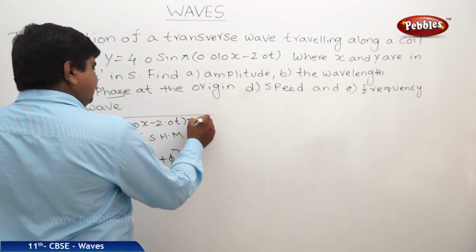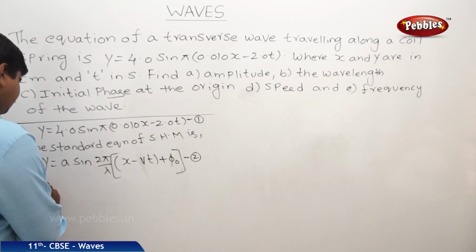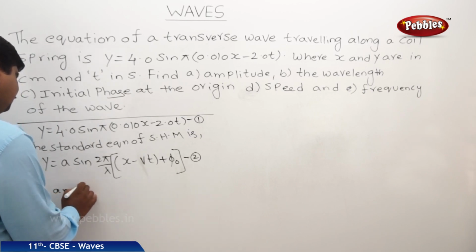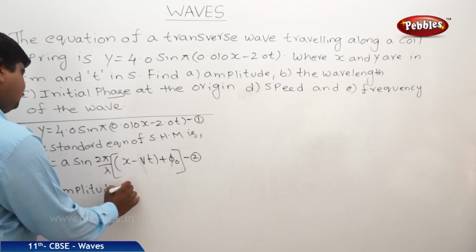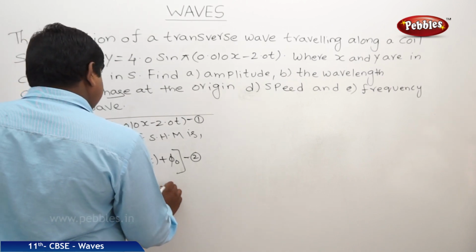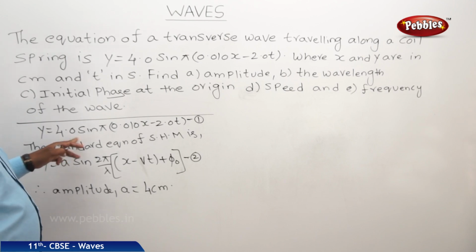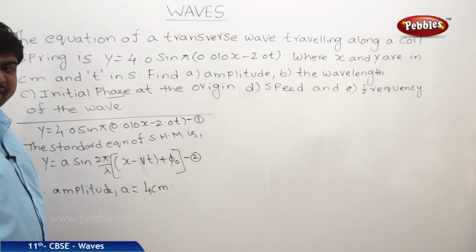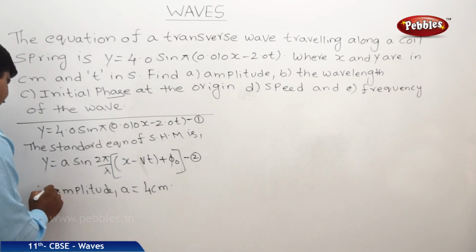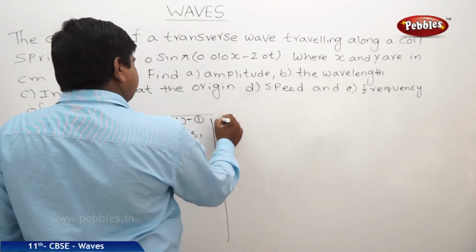If you compare the given equation with the standard equation, then amplitude A is equal to 4 centimeters, because A is compared to 4, and x and y are in centimeters, that's why we should write 4 centimeters. So the first bit was over. See the second bit, wavelength.